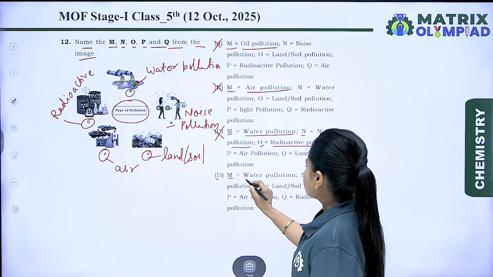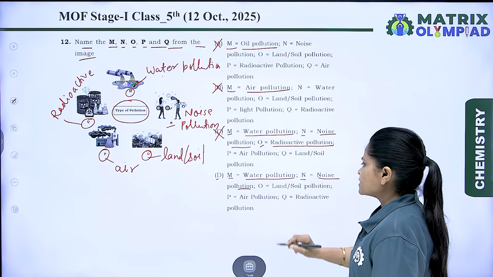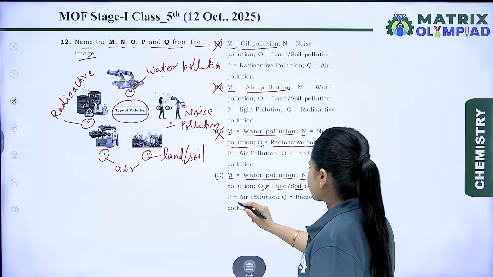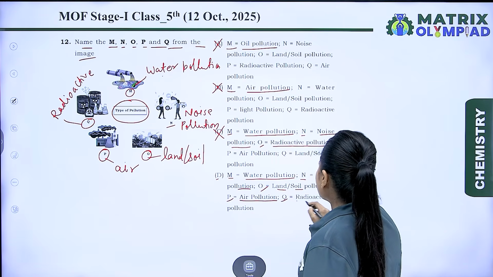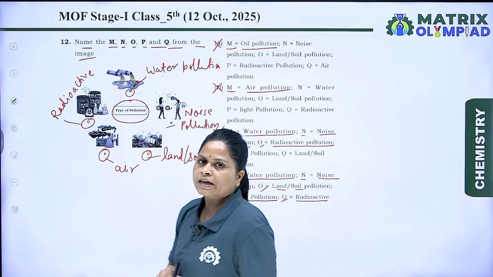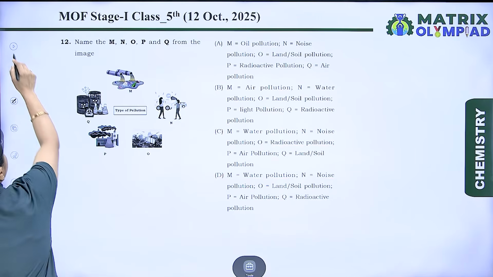D, M, water pollution. Okay. N, noise pollution. That is correct. O, land or soil pollution. Okay, it is correct. P, air pollution. This is also correct. And Q, radioactive pollution. So option D becomes the correct answer. Let's check the next question.